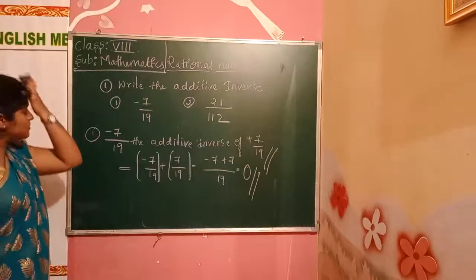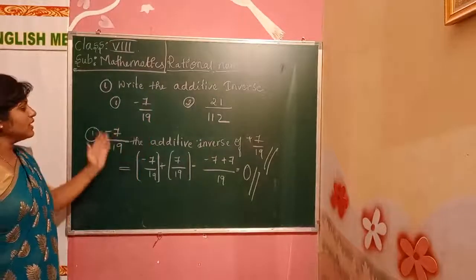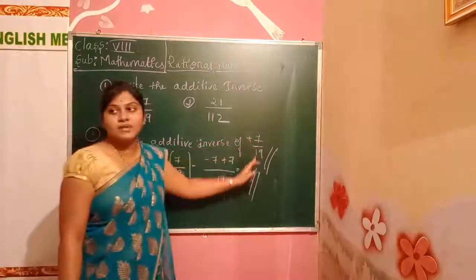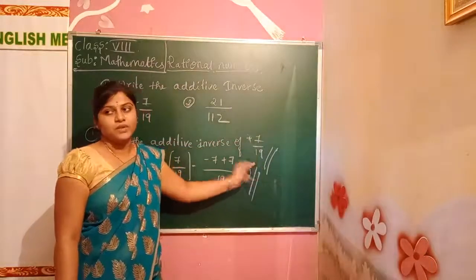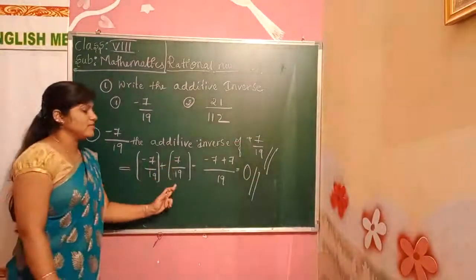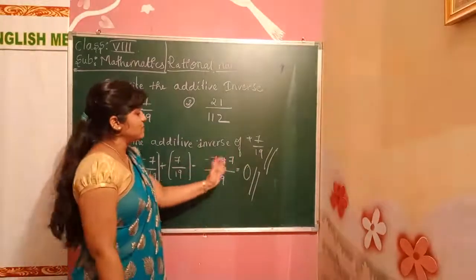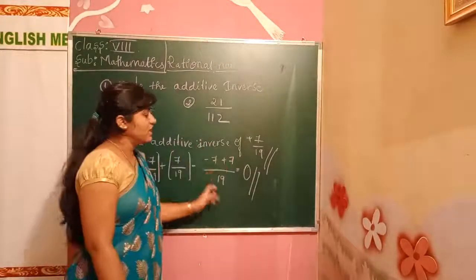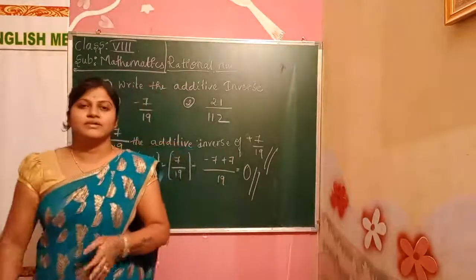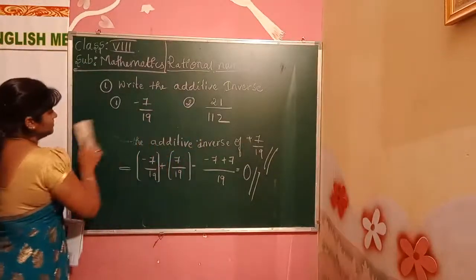What is the first problem, children? They gave the number minus 7 by 19. The additive inverse of this one is plus 7 by 19. We have to solve the problem. Minus 7 by 19 plus 7 by 19 will be minus 7 plus 7 divided by 19. Minus 7 plus 7 will be 0 only. 0 by 19 we get. 0 by 19 means what? 0 only. We'll move on to the next one.